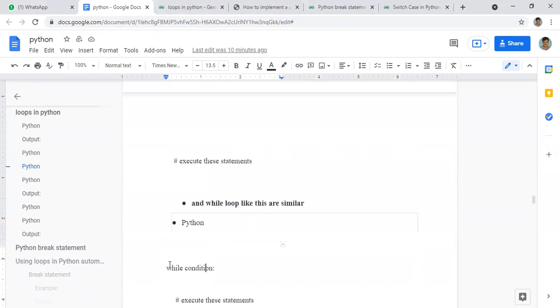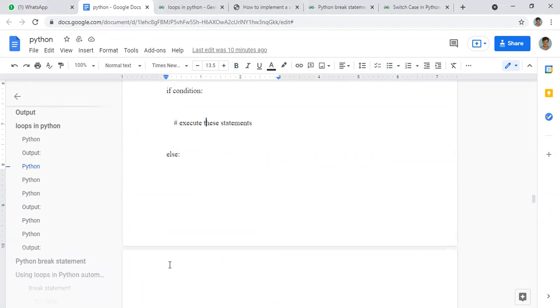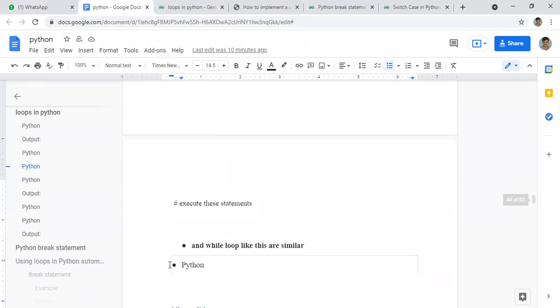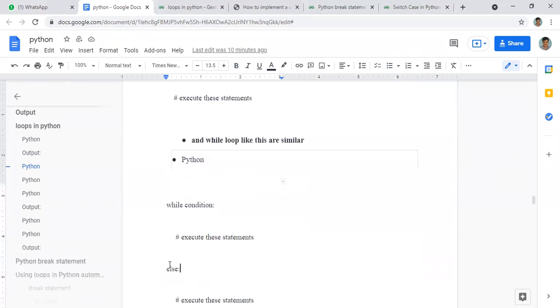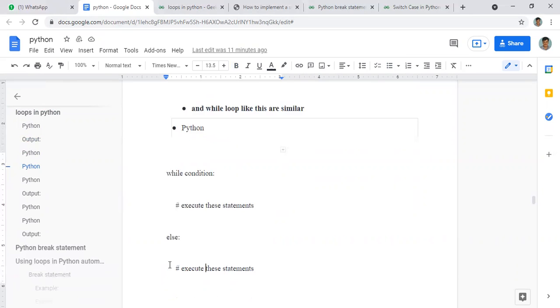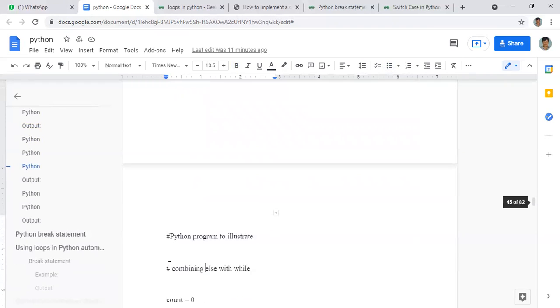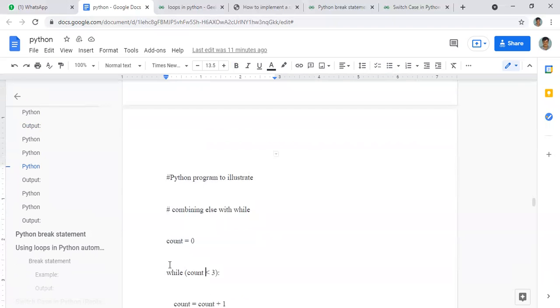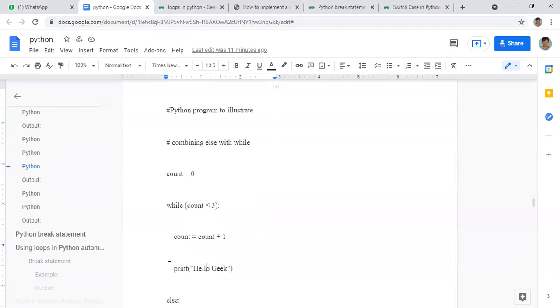Then, similar to the if condition, we can use while also. It is similar only. Now look here, this is a case of while, where we have a while condition, and the statements will continue to execute. When the particular condition is false, then the instructions under this else will run. I hope that is very clear. This is else with while.